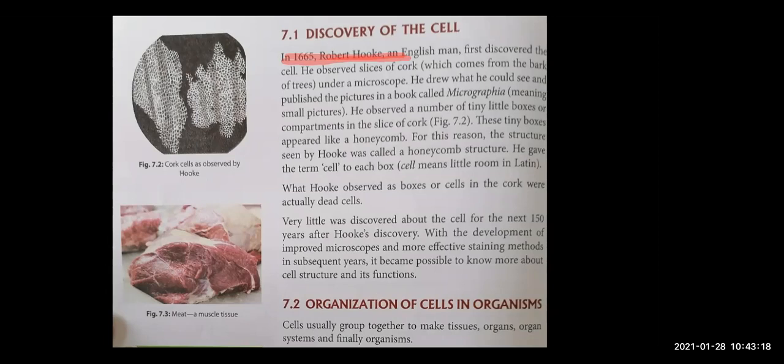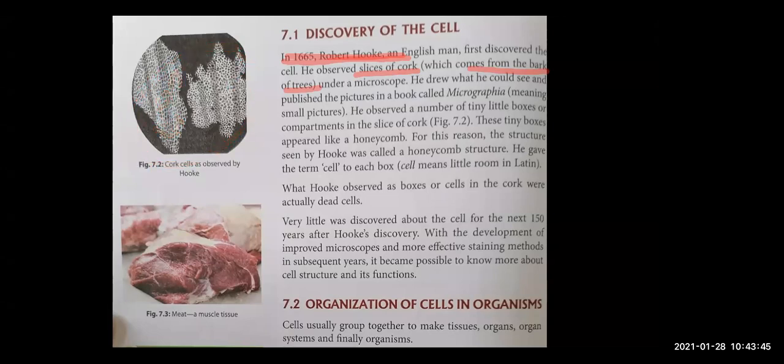He observed, what did he observe? He observed a slice of cork. Cork is the bark of a tree. Tree का जो छिलका होता है ना, that bark of a tree he saw under a microscope. And children, when he saw it under a microscope, he observed small boxes like this.